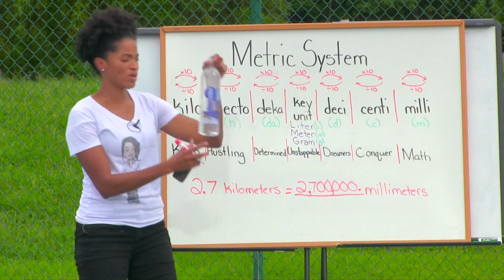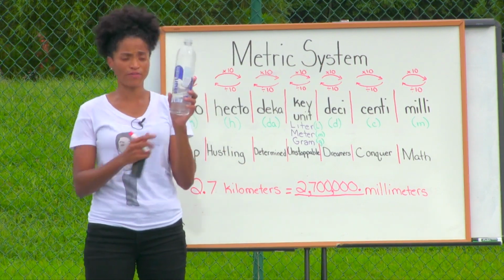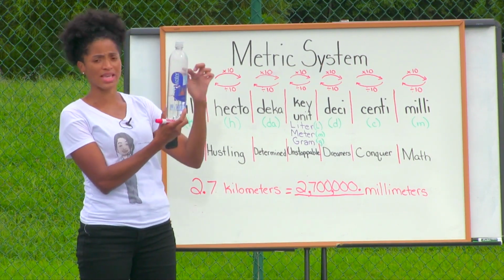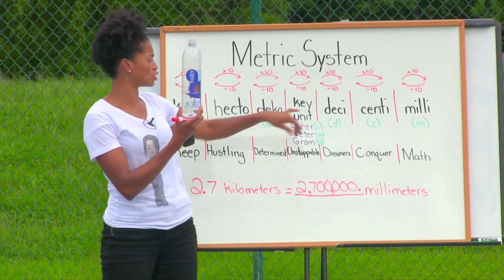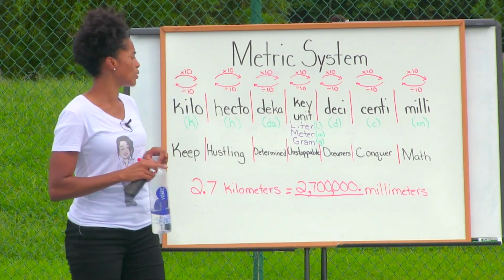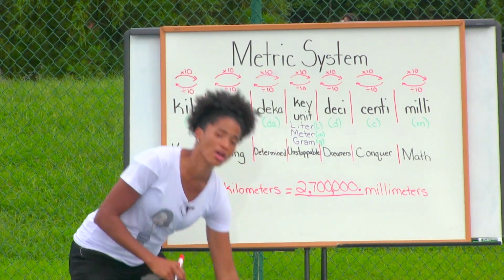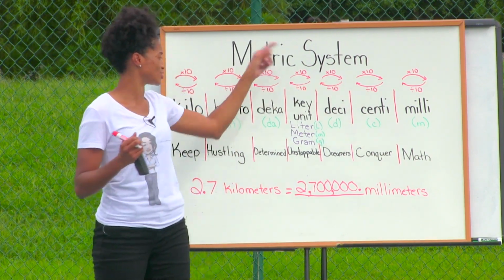So I have an example here. I have a smart bottle of water. This is equivalent to 1 liter. If I were to split this into tenths, into 10 sections, one of those tenths will be equal to a deciliter. So depending on what you're measuring, you may want to measure in a smaller unit or a larger unit. And so that's why we have so many options in the metric system.